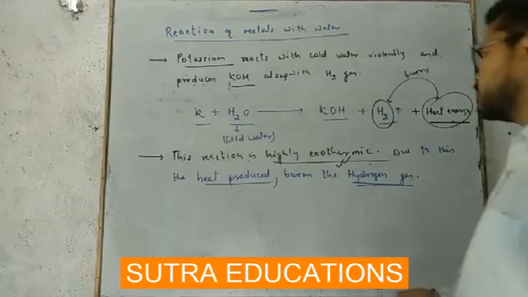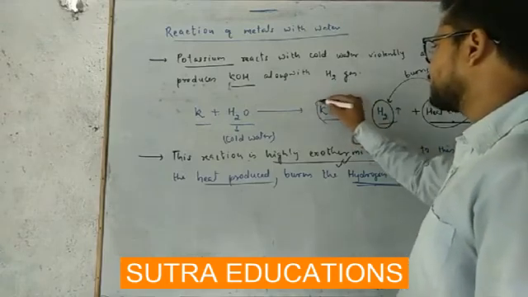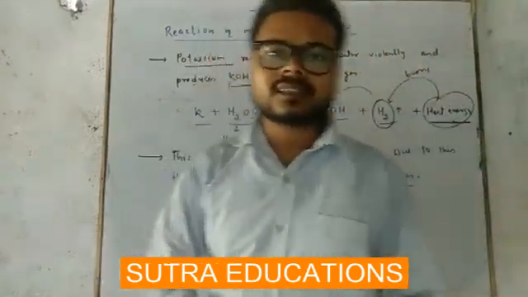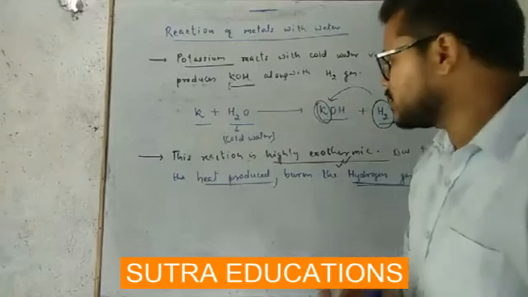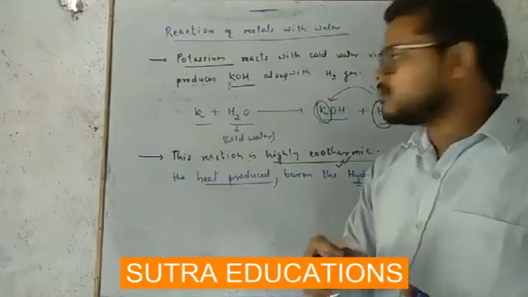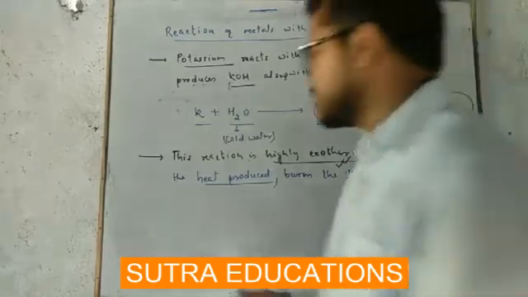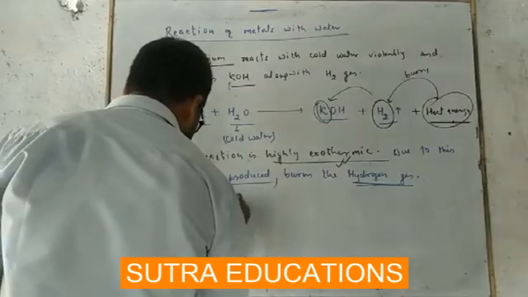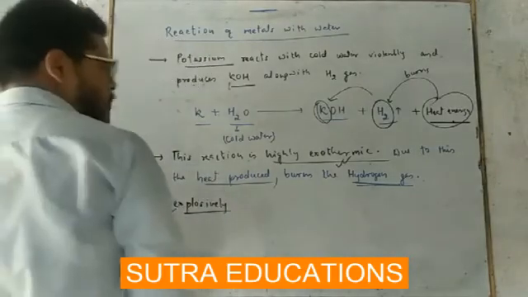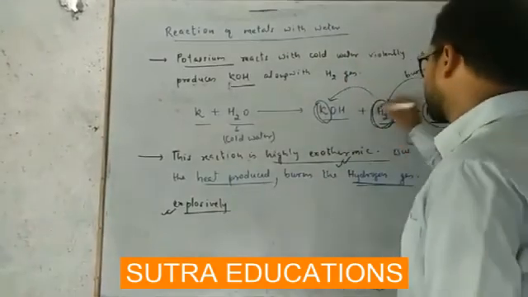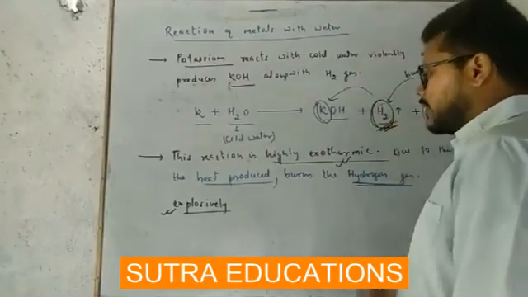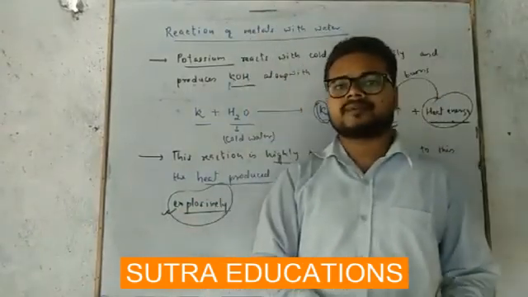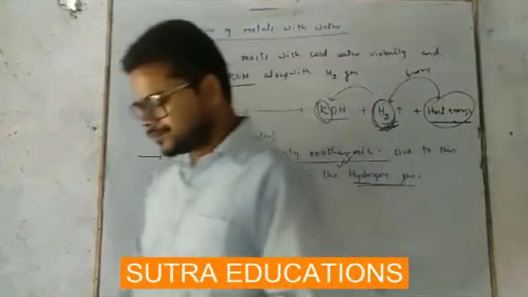Not only this hydrogen, the potassium also burns later. So this reaction takes place explosively. This reaction takes place explosively because hydrogen gas burns, and due to burning of hydrogen gas, some explosion is observed. Getting this?